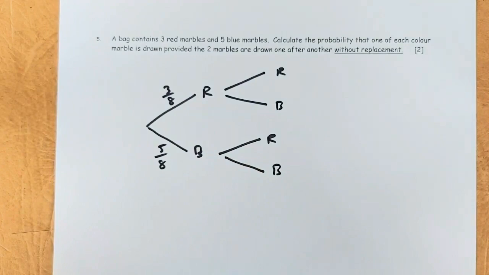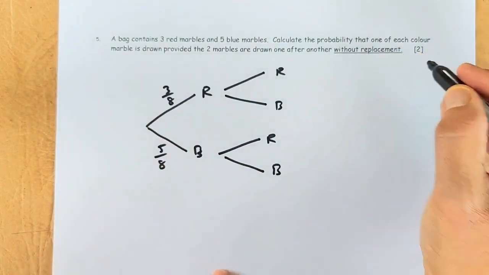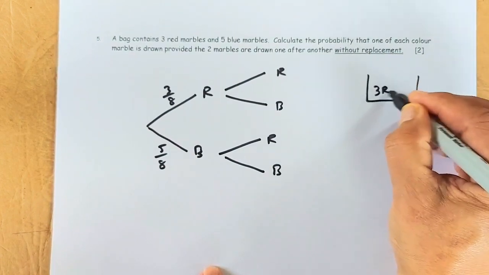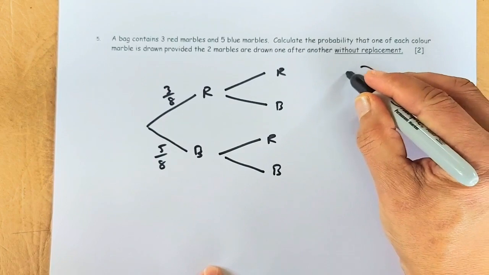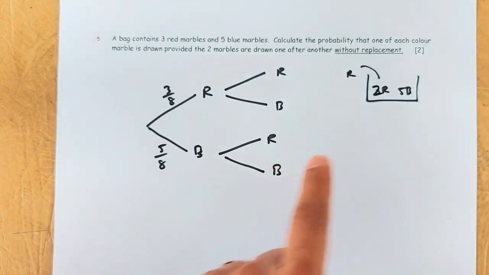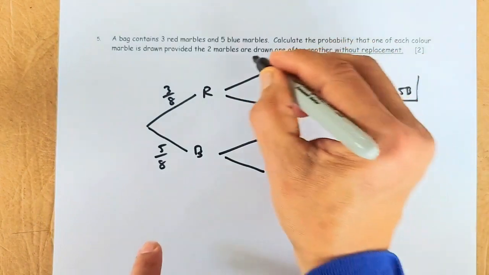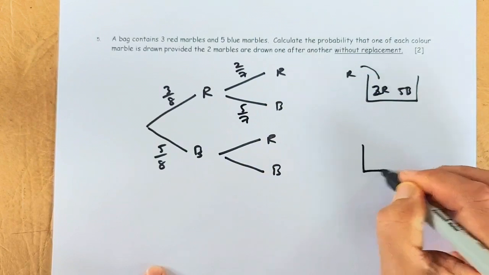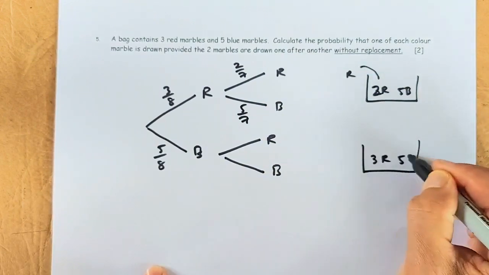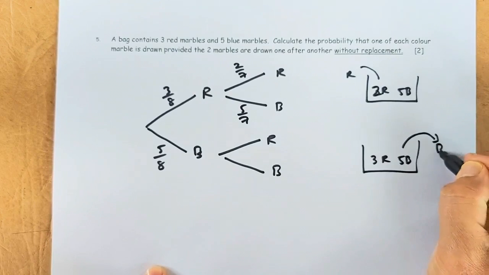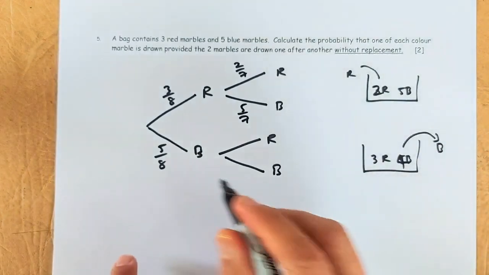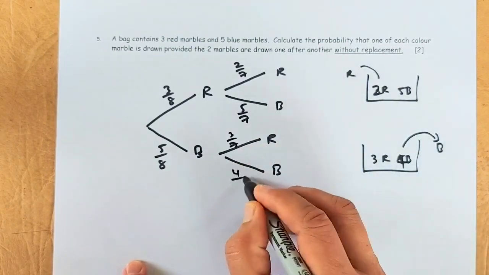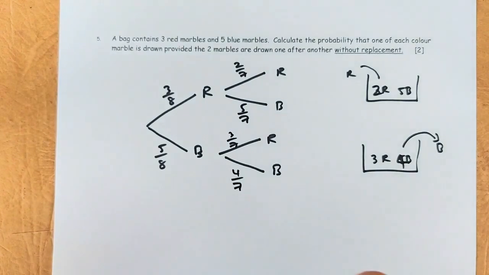Okay, so now this is without replacement, which means you take it out, you don't put it back. So initially it was 3 red and 5 blue. If the first ball is a red, this becomes a 2. Okay, so now to get the next red is going to be 2/7, and to get the next blue is 5/7. Similarly, if the first ball drawn is a blue, the blue becomes 4. So now the chance of a red is 3/7, and the blue is 4/7. Okay, great.